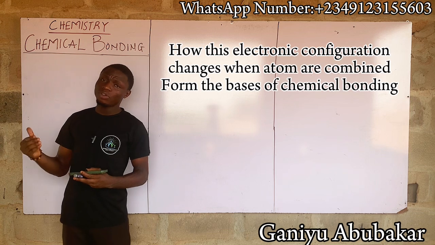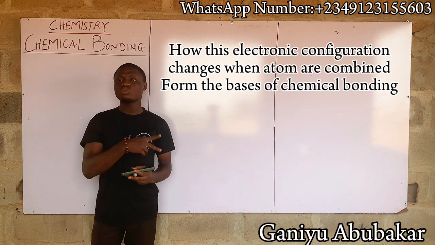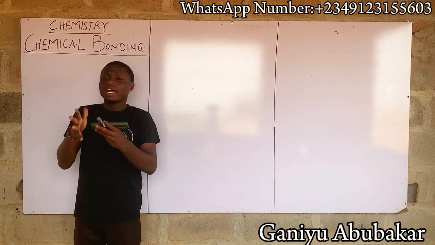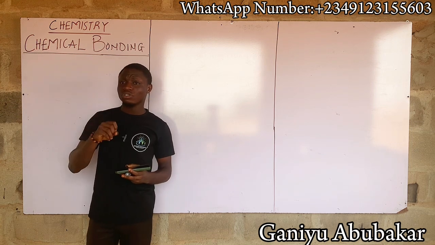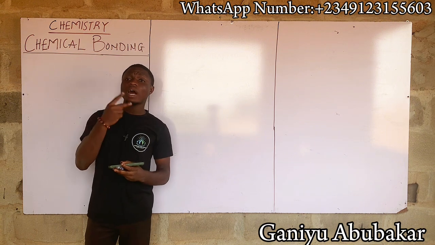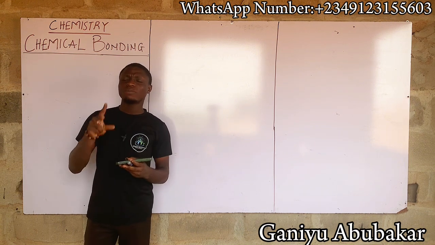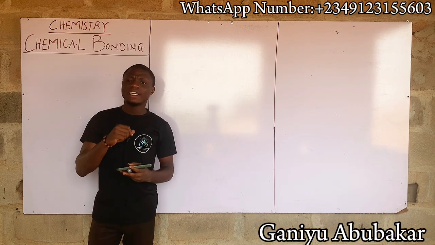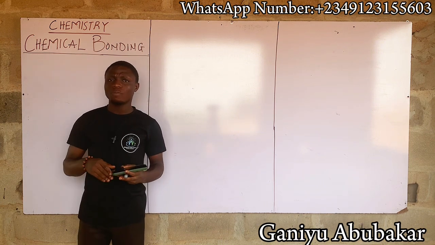So when it comes to chemical bonding, we have two atoms or ions or molecules combining together in order to become stable. That's the purpose. So the main purpose of chemical bonding is for two atoms to combine in order to become stable. Basically, that's your definition for chemical bonding.